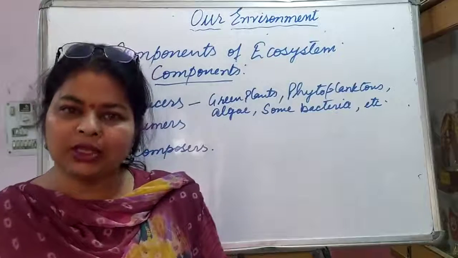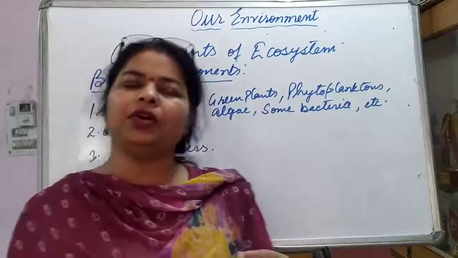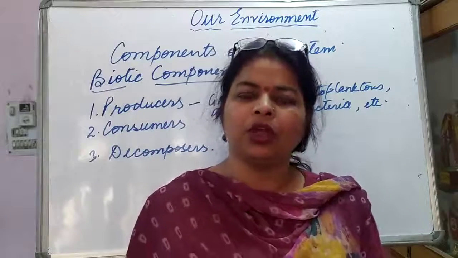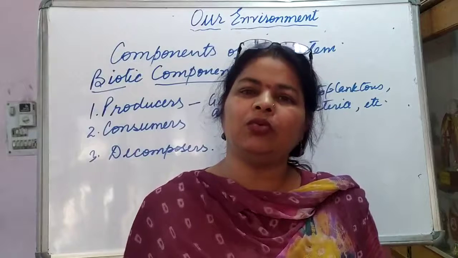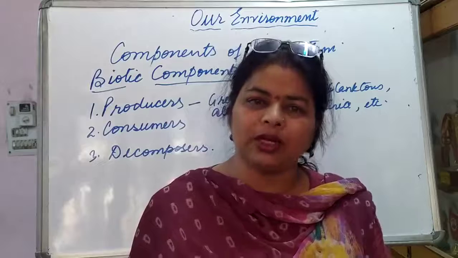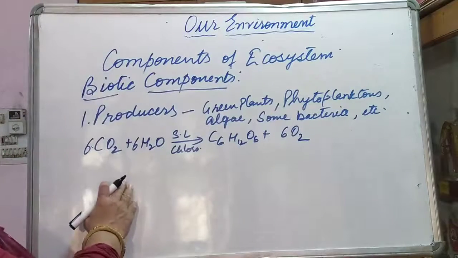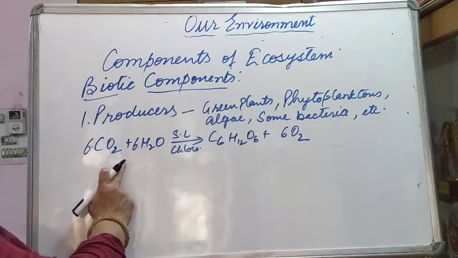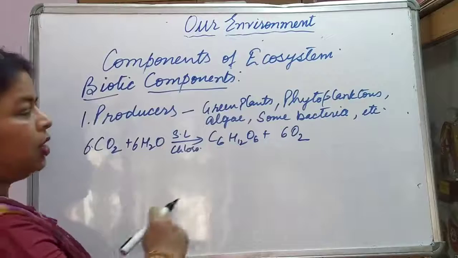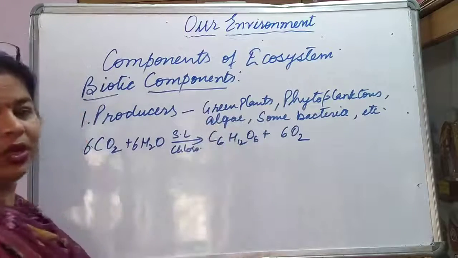In the presence of sunlight and chlorophyll, they convert inorganic substances into organic food, like glucose or carbohydrate. So what is the chemical reaction involved in photosynthesis? That is 6 CO2 plus 6 molecules of water, in the presence of sunlight and chlorophyll, make glucose and oxygen is released.